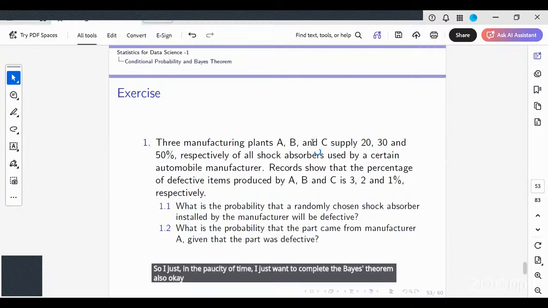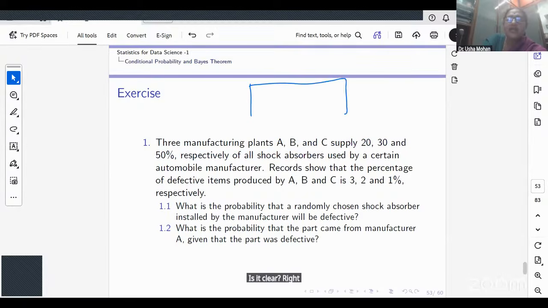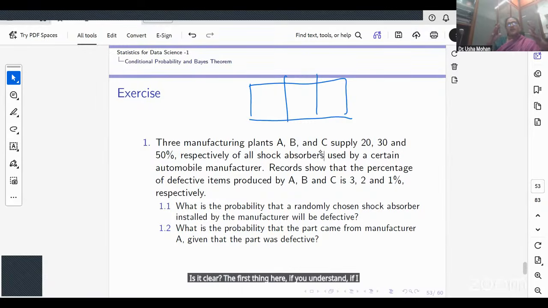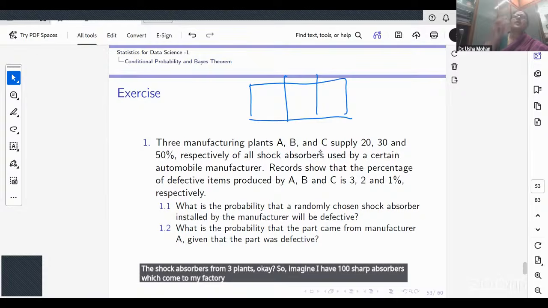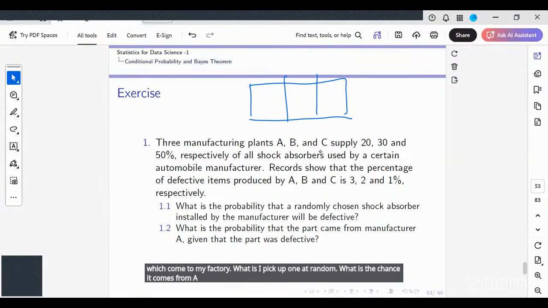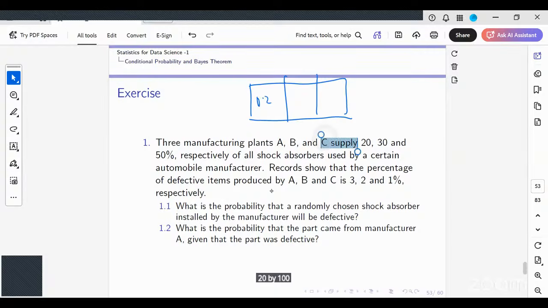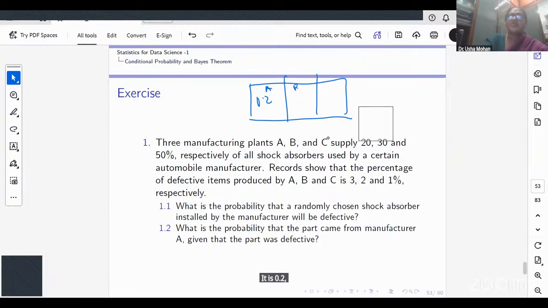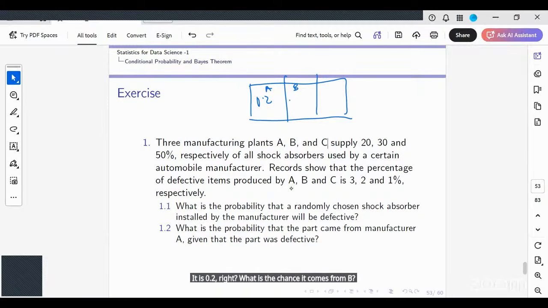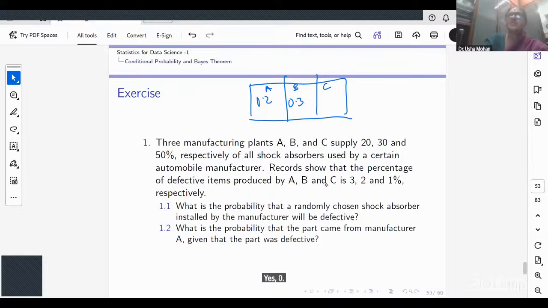Now, the first thing here: suppose I'm getting the shock absorbers from three plants. Imagine I have 100 shock absorbers which come to my factory. I pick up one at random. What is the chance it comes from A? 20 by 100. It is 0.2. What is the chance it comes from B? 0.3. What is the chance it comes from C? 0.5.